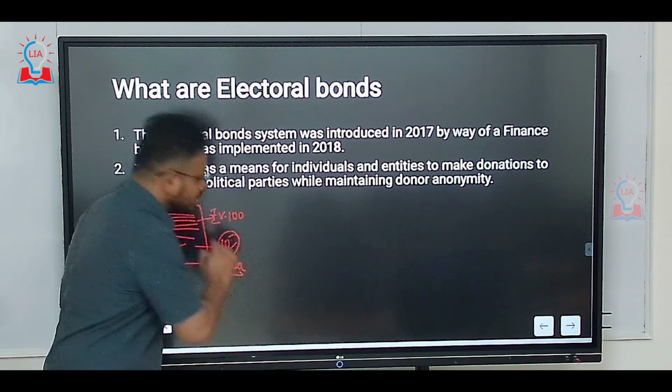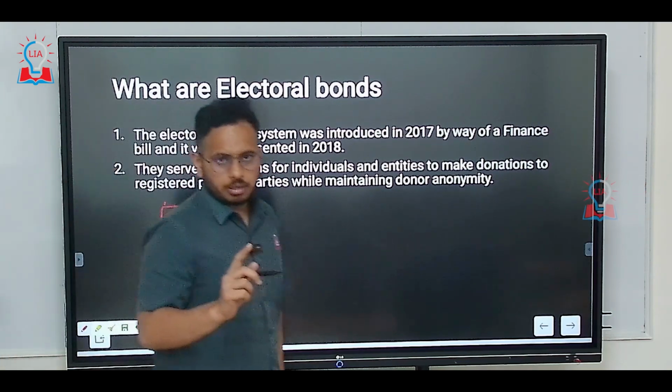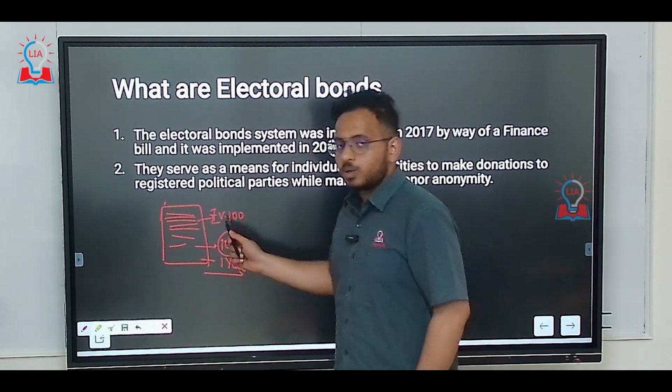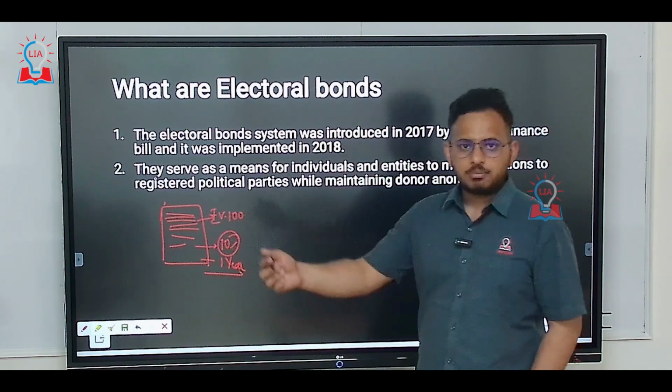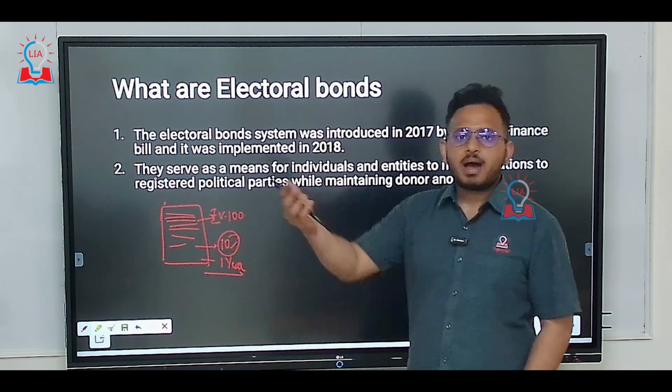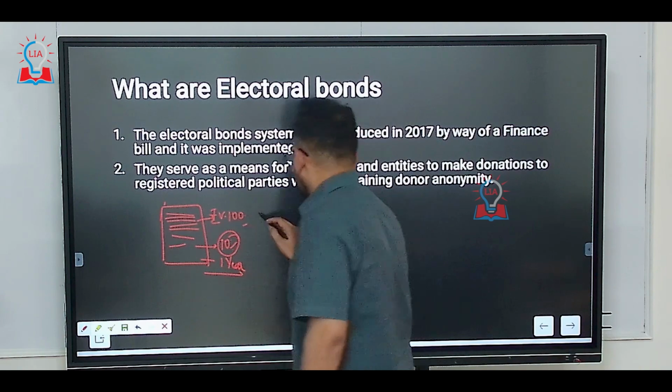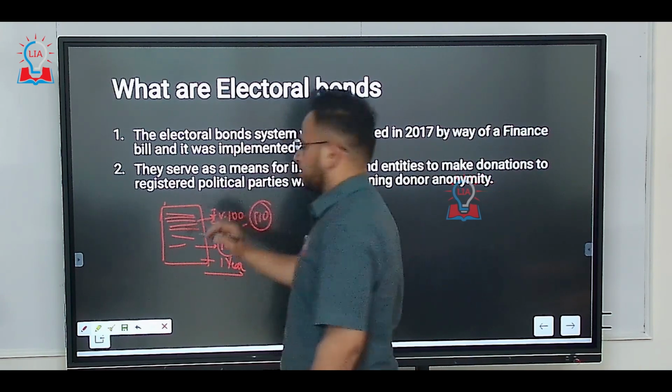So you hold this bond for 1 year after paying 100 rupees, and then you give it back to the government and the government will give you 110 rupees.